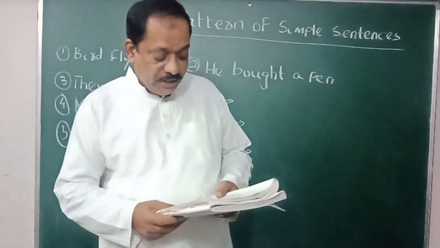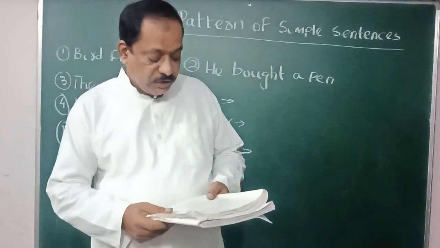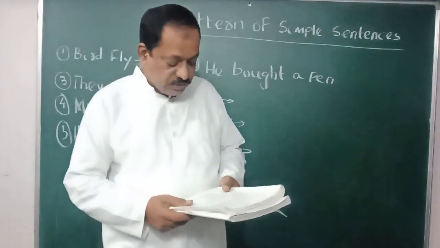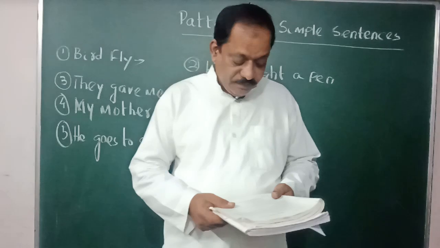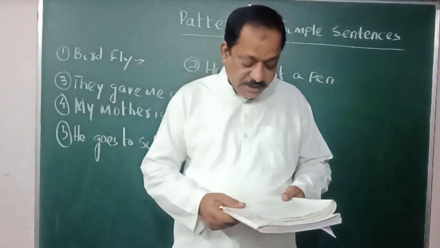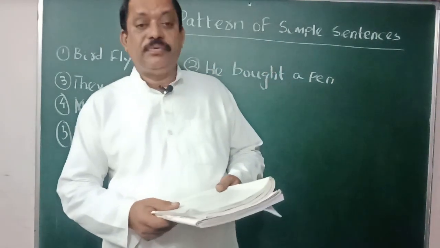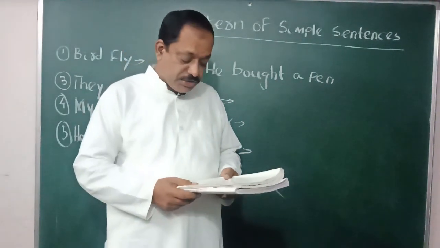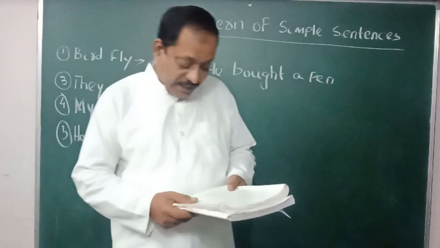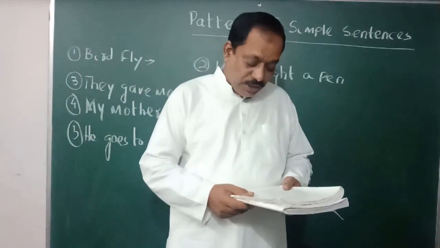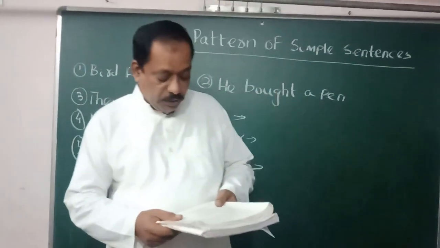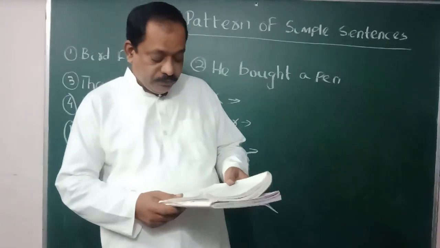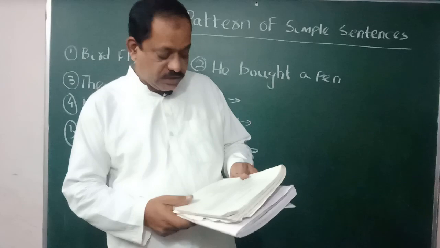Activity 1. Nilima has a good memory. Here the finite verb is has. He shall not enter the house. Finite verb is shall. We have not yet received the money. The finite verb is have. He has been studying to pass the exam. The finite verb is has. Ramesh works in a bank. The finite verb is works. We must obey the rules of the road. The finite verb is must.